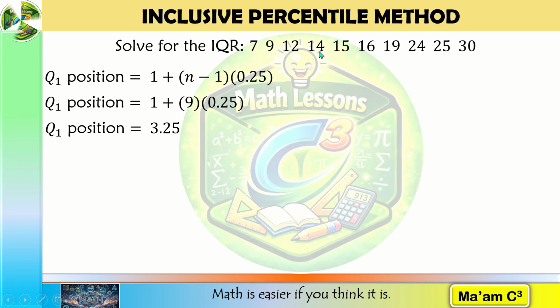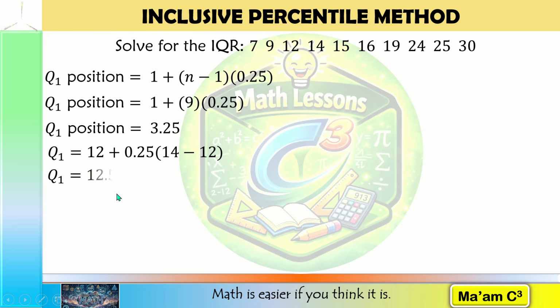We move 25% of the distance from 12 to 14. 14 minus 12 is 2. 2 times 0.25 is 0.5, plus 12 is 12.5. This is our first quartile.